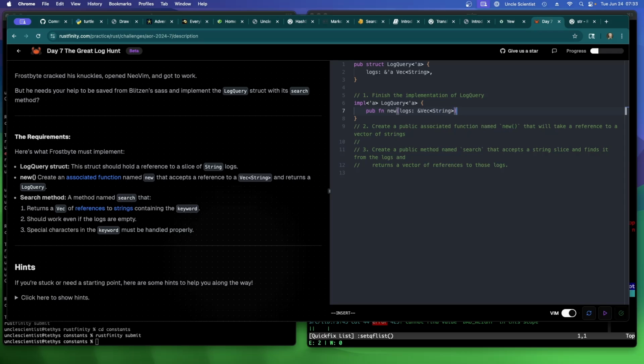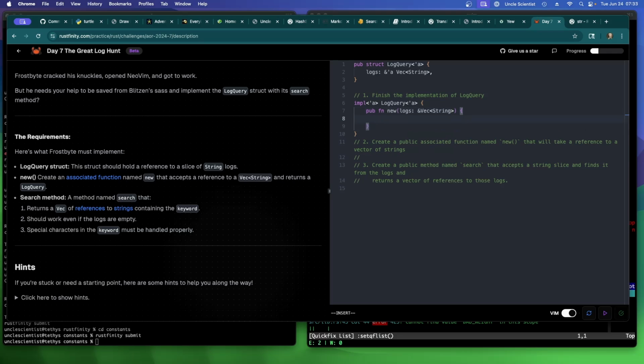I know Clippy always complains when you use a vec as an argument, and prefers the slice notation to avoid cloning things. But I think we can get away with it here, right? And this just returns a Self. And then we just say self logs, right? That should work.